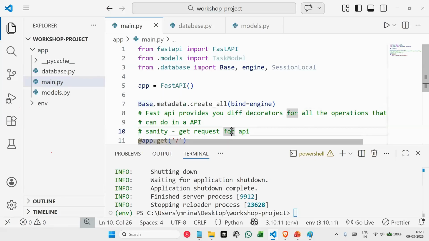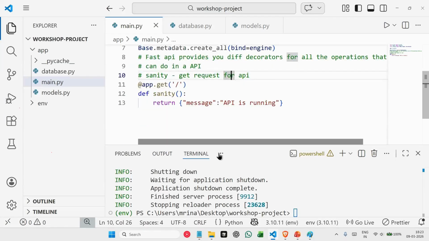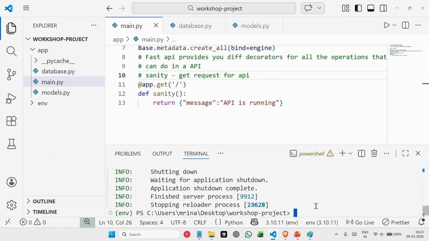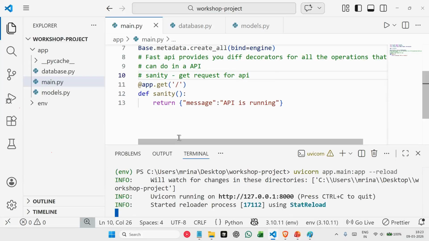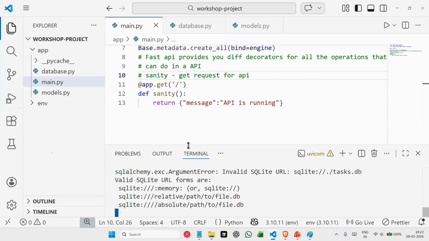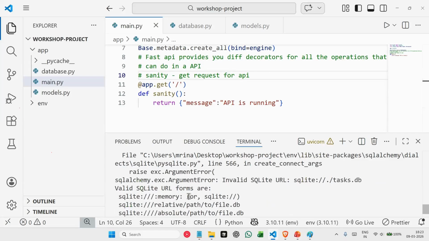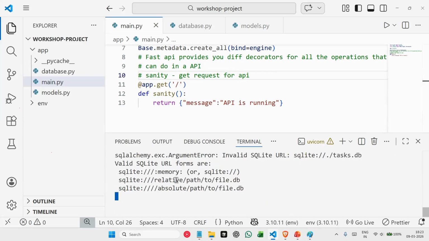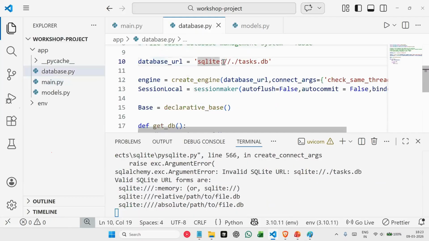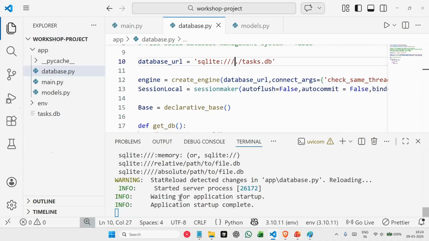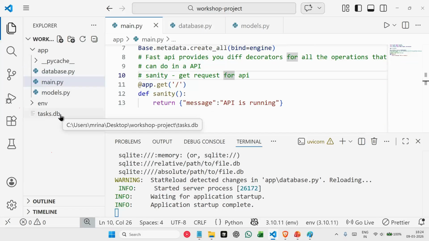Now, to verify if the database is created or not, we'll run our server again. Since we stopped it, we'll run it using the same command, uvicorn app.main:app --reload. Let's wait for the server to run. Okay, we do have an error. Let's see what the error is. Invalid URL. So looks like we gave a wrong URL here. We need to provide 3 slashes, not just 2 slashes. Now, if you observe in our project folder, automatically we got a task.db file created.